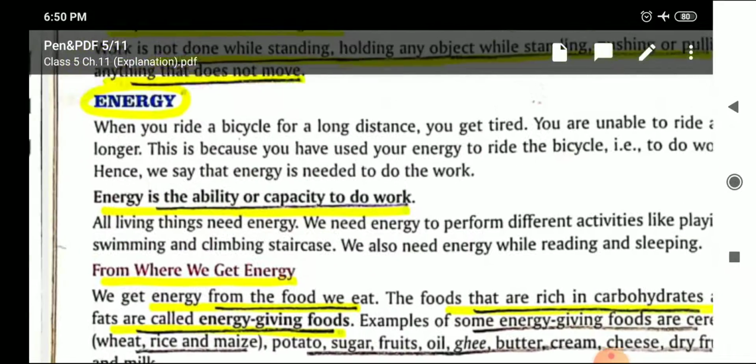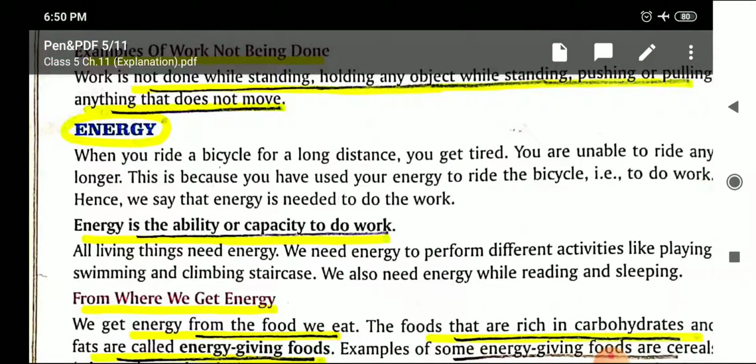The next topic was energy. Energy is the ability or capacity to do work. So these terms energy, force and work done are interrelated, because I told you earlier, when I introduced the chapter, that if we have energy, we can apply force. And when we apply force, the object moves from its place, then only we say work is done.